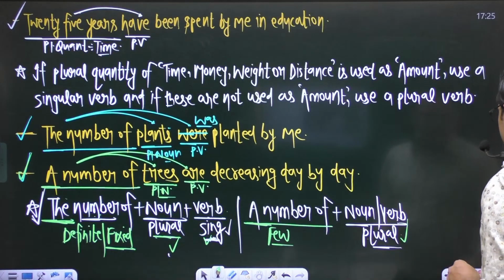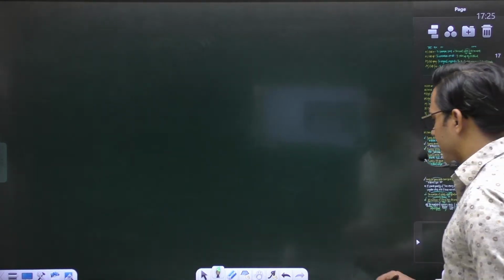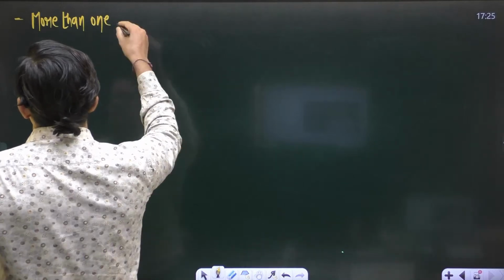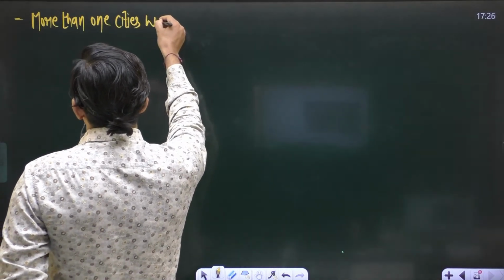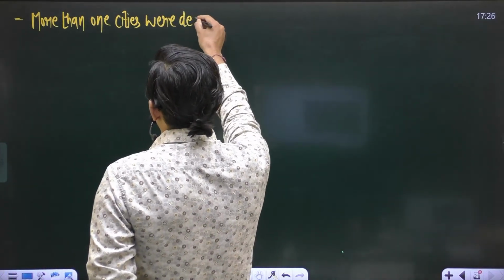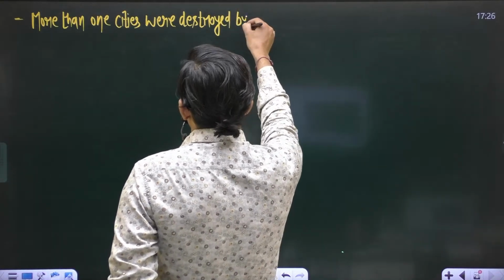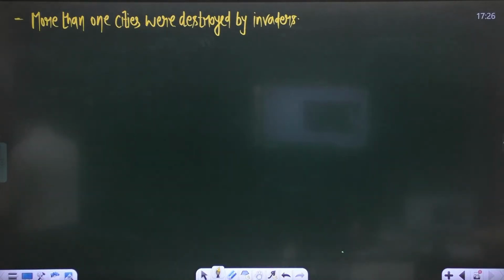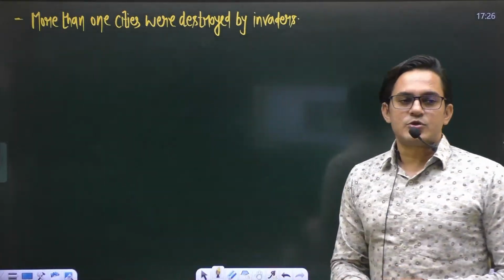The next concept is what? Next sentence is, you can say, "More than one cities were destroyed by invaders."